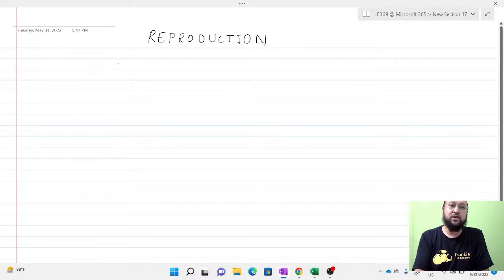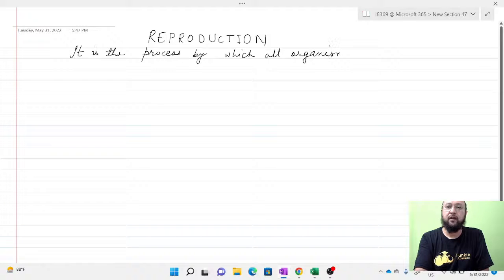It is the process by which all organisms multiply in number and increase their population.